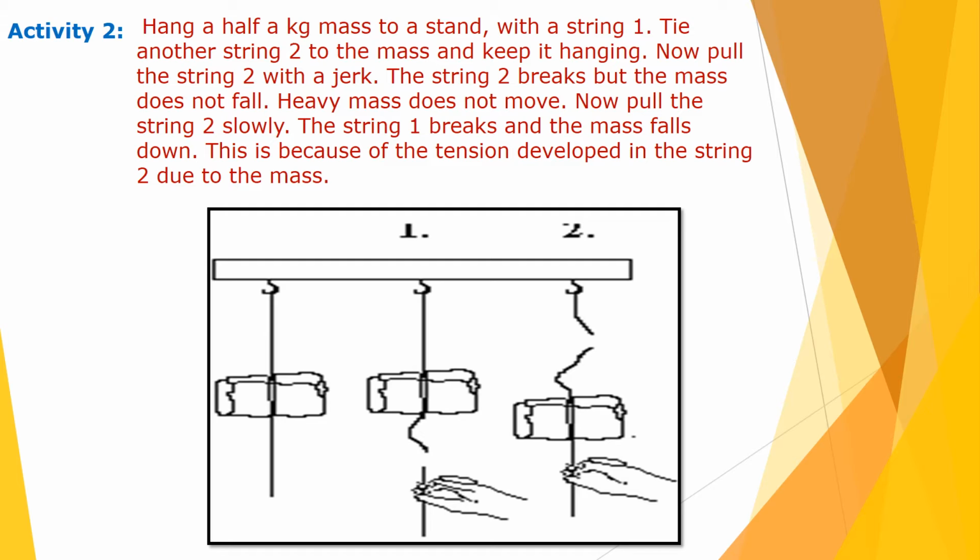This is because of the tension developed in the string due to the mass. Because the full weight is taken by the first string, and when we pull the second string slowly, then the first string obviously breaks, and due to that the mass falls down.